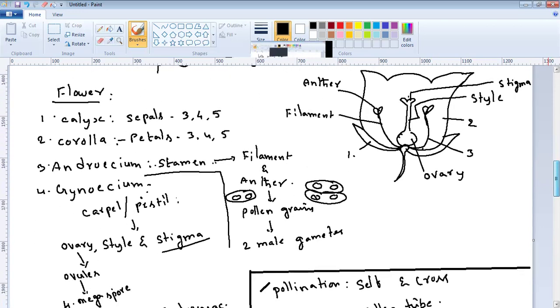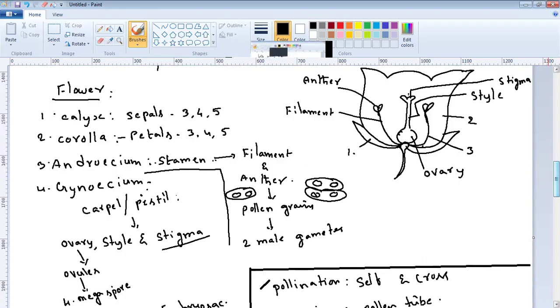A typical flower of the angiosperms consists of four whorls: calyx, corolla, androecium, and gynoecium. The outermost whorl of the flower is called calyx. It protects the flower when it is in bud condition. Inner to it is the corolla. It exhibits different colors to attract the pollinators. Then the third whorl is androecium, the male reproductive part. And the fourth whorl is gynoecium, the female reproductive part.